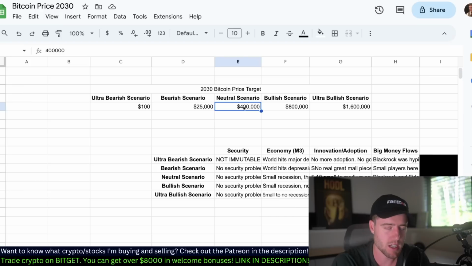Part of this changes on sentiment, keep that in mind, and part of it is just that, again, I am trying to be conservative. I don't want to piss anyone off, but that is still a great return if you're buying right now. That is, if you're bullish on Bitcoin and you have a decent sized position, $400,000 is going to make you really wealthy.